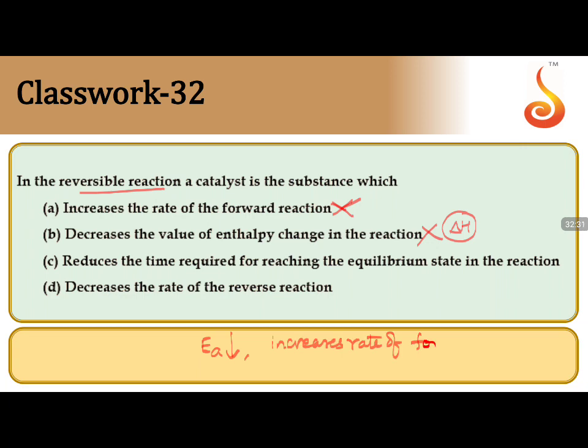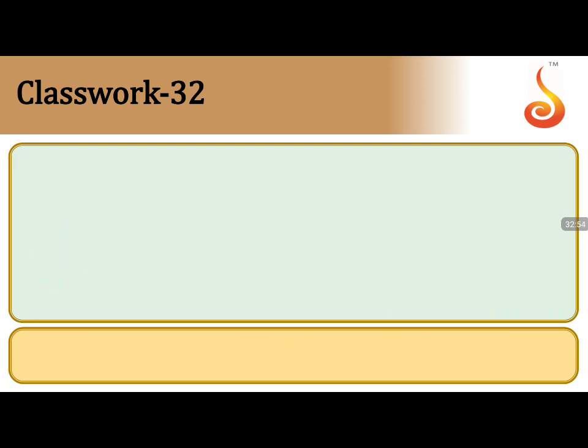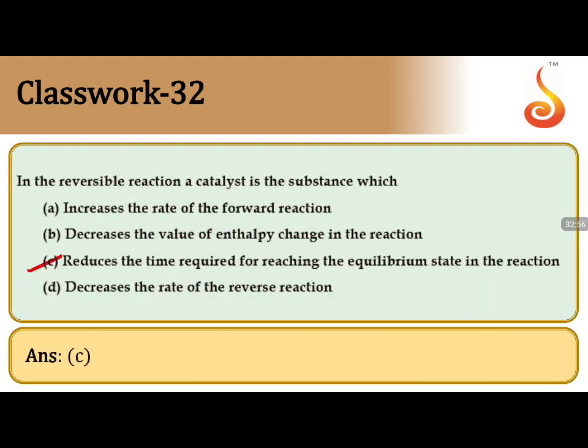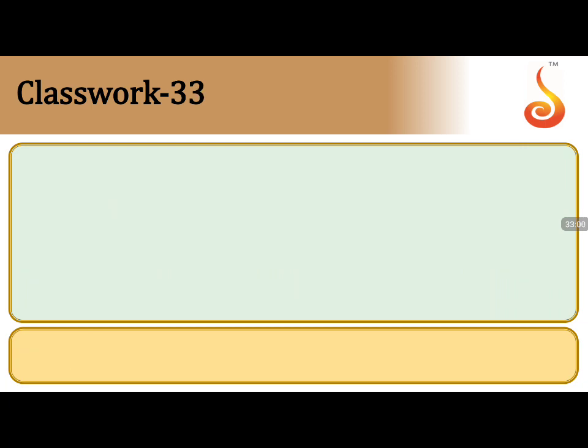increases rate of both forward and backward reactions. So that means the reaction is favoring in both the directions. So decreases rate of reverse reaction, wrong. The only option which is left out, reduces the time required to reach equilibrium state. Yes, so the only option which is coinciding with this is option C. So let us go into the answer. Answer is option C, correct. Understood now? So that is the conditions about catalyst.